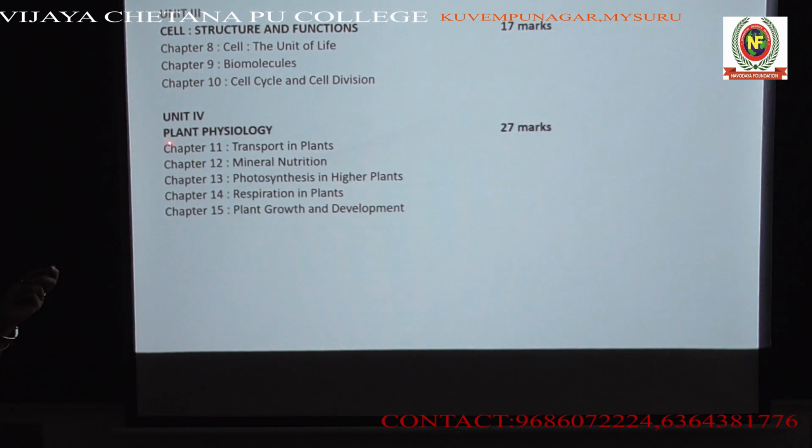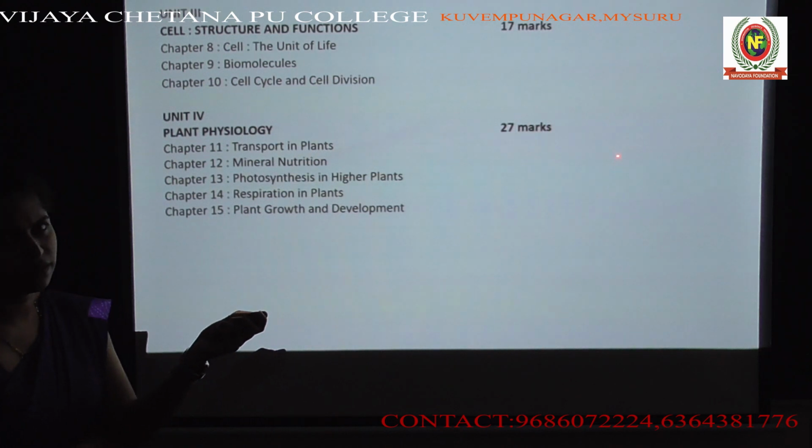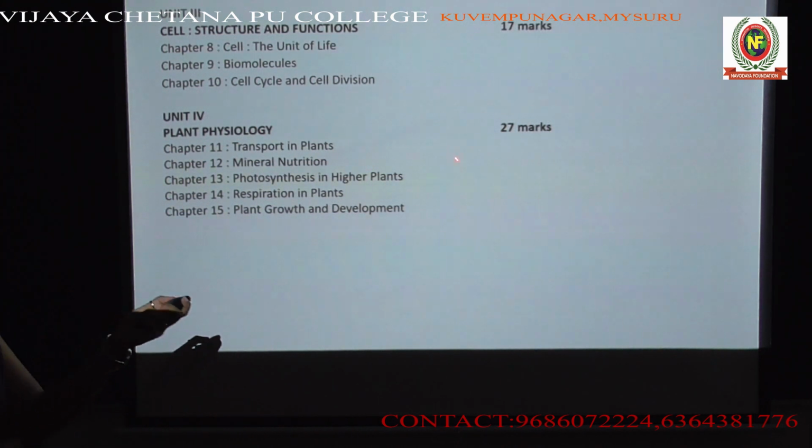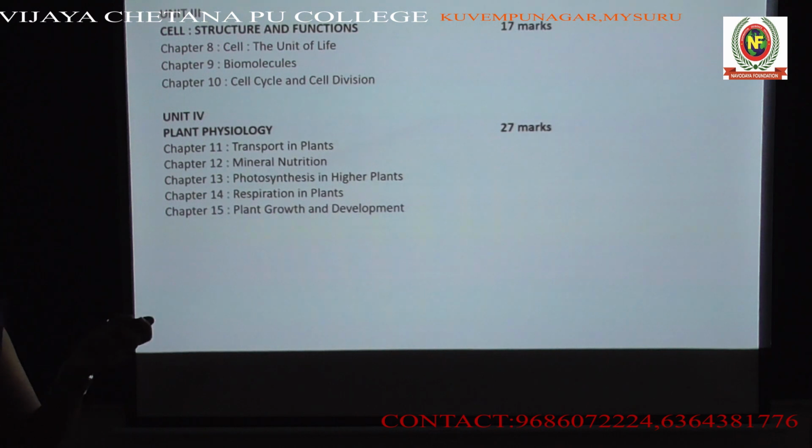Then the 4th unit, plant physiology, covers 5 chapters and has a weightage of 27 marks. So this is going to be one of the most important units of your syllabus.